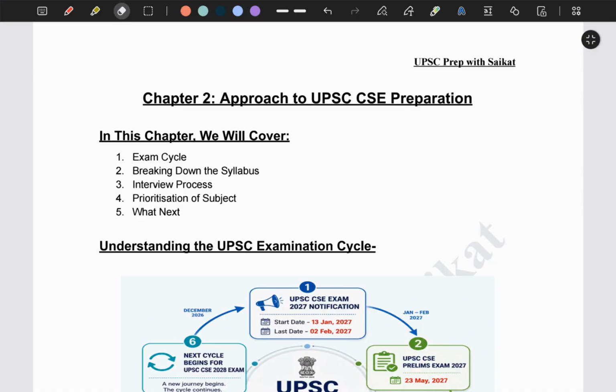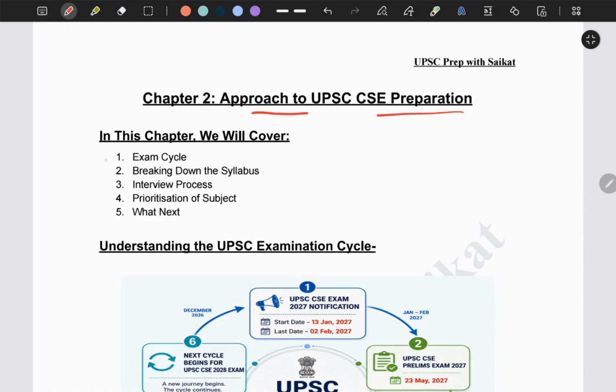In our last session, we went over chapter 1, where we discussed how to understand the UPSC Civil Service exam. So today we will be moving on to chapter 2, where we will discuss the approach to our UPSC CSE preparation. So what are the topics that we will be discussing in today's session?